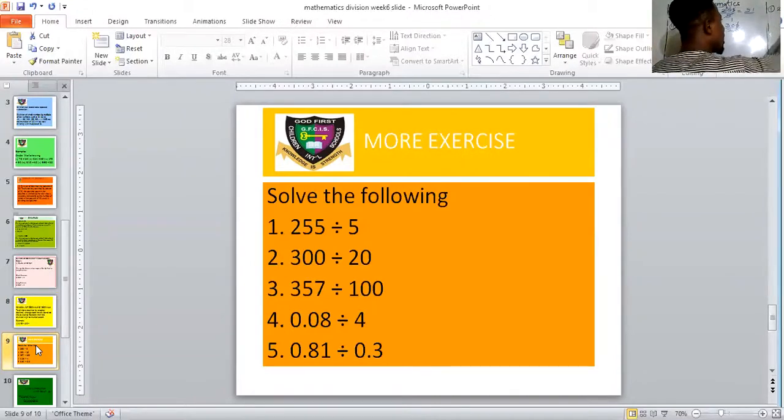255 divided by 5. Number 2, 300 divided by 20. Number 3, 357 divided by 100. Number 4, 0.08 divided by 4. And number 5, you have 0.81 divided by 0.3. All right, so let me share my bigger screen so that you all can see it.